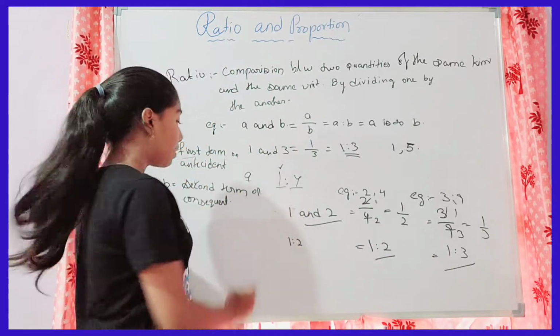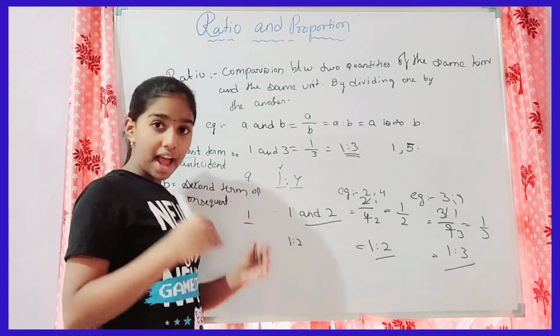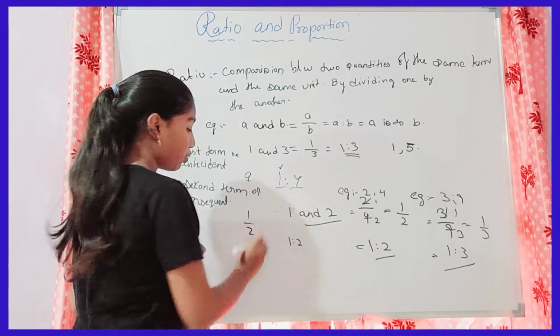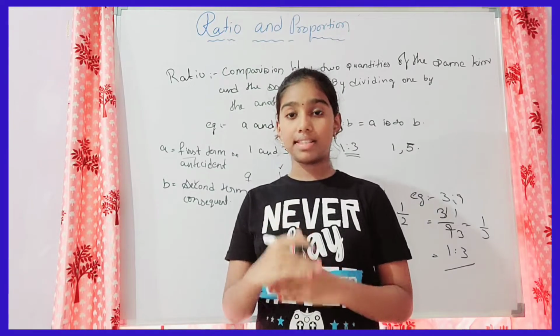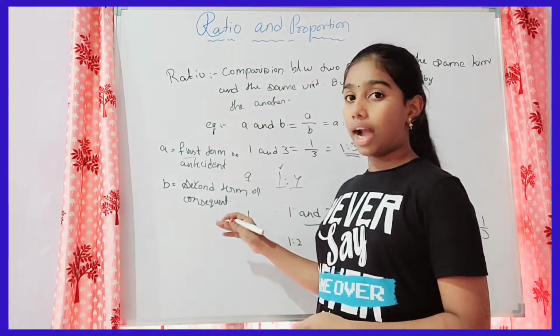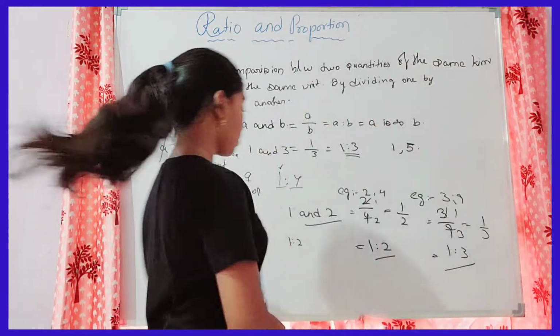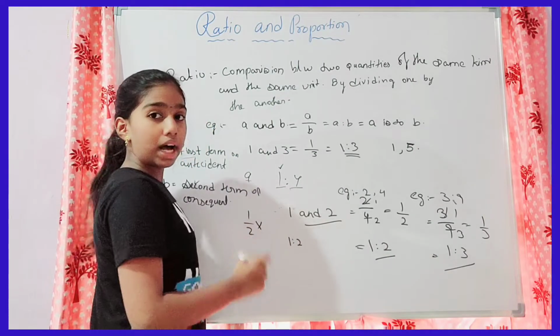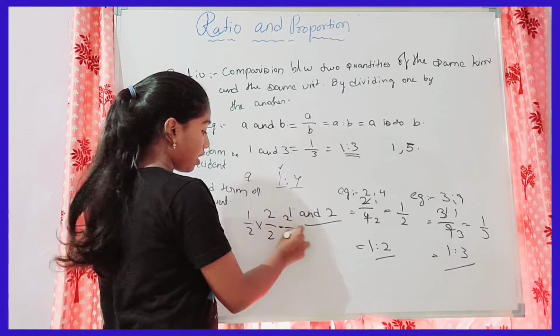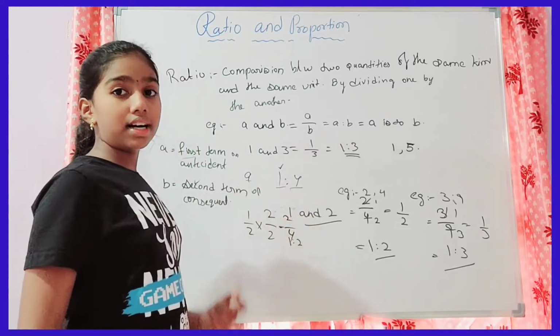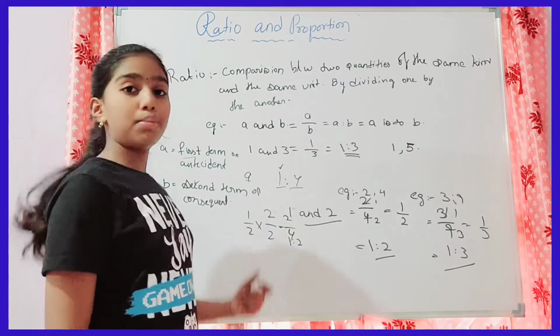Equivalent fractions means that if there is any fraction, let's think 1 by 2, then we multiply the same number to the numerator and also to the denominator. Like 2, I am multiplying by 2. 2 ones is 2 and 2 twos is 4. So the equivalent fraction of 1 by 2 will be 2 by 4.